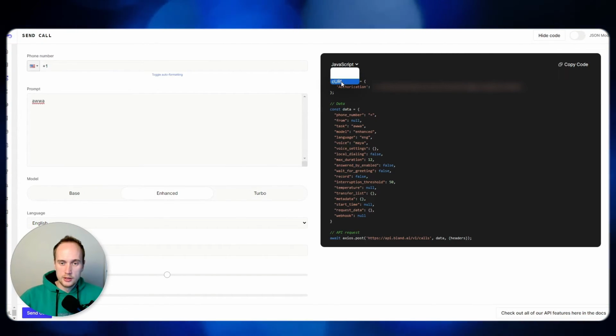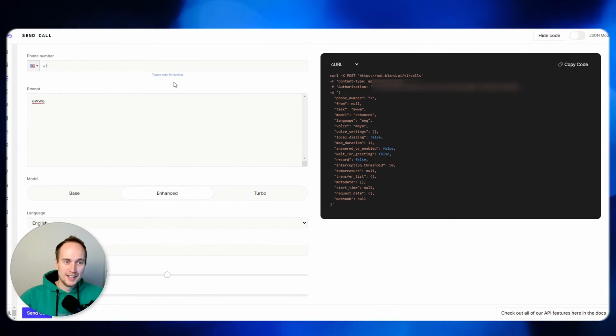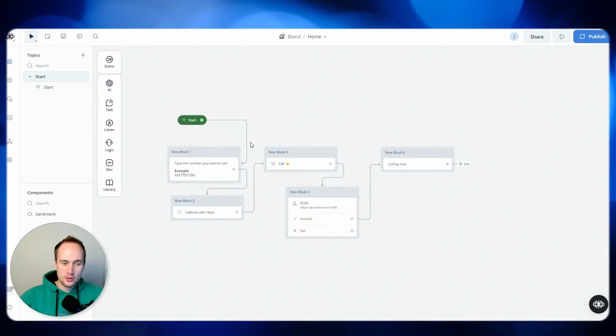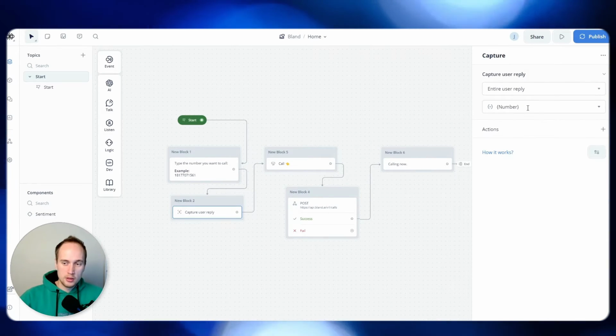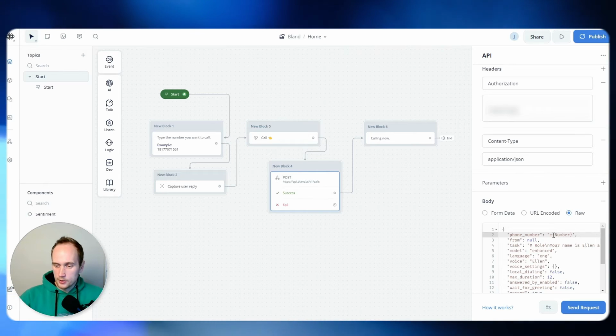And then what I really did is I used cURL and I put it all into Voiceflow, and in Voiceflow all I've got is a capture number. That number is then put into here as a variable.